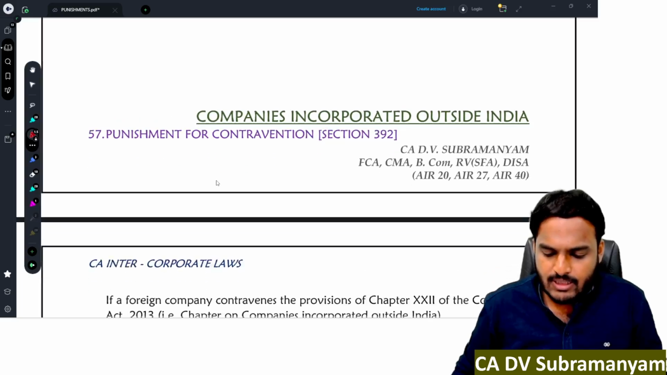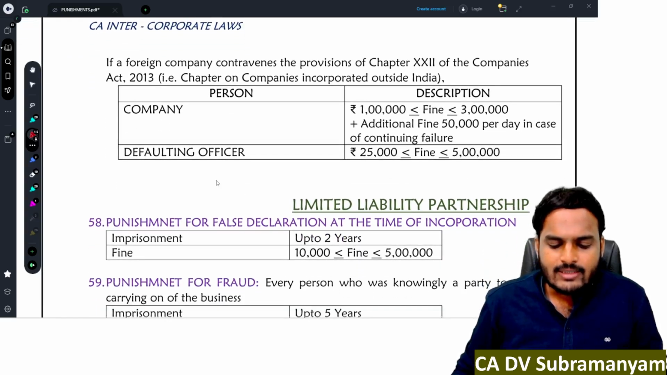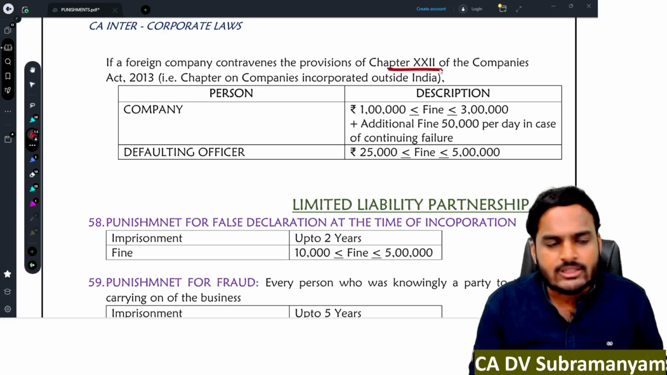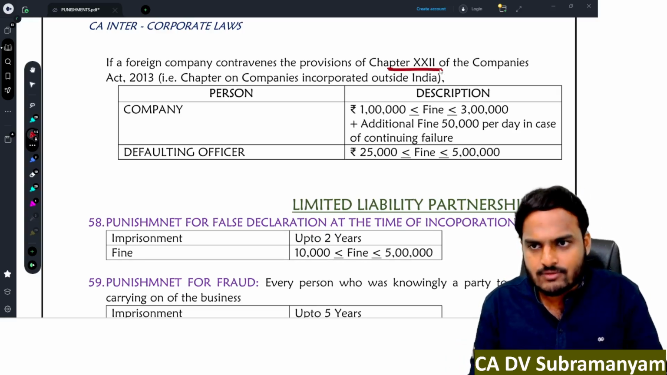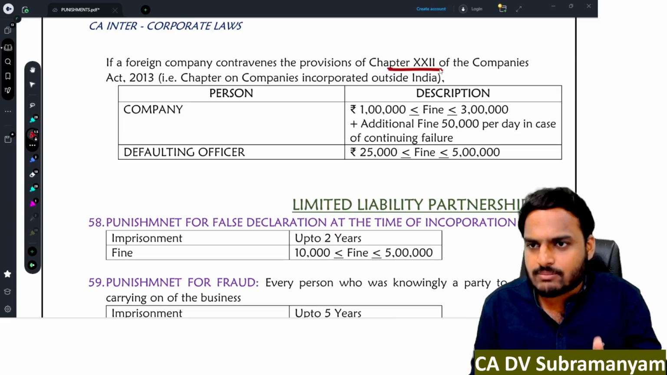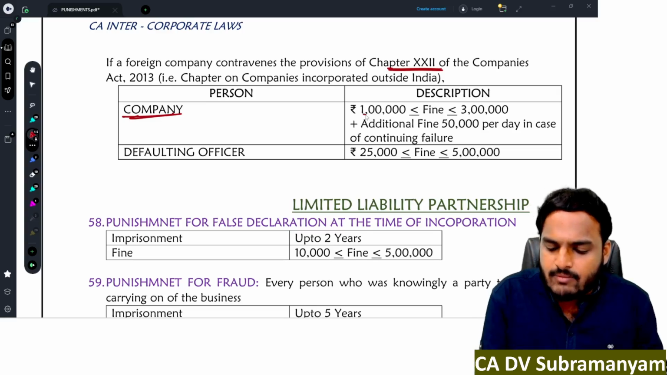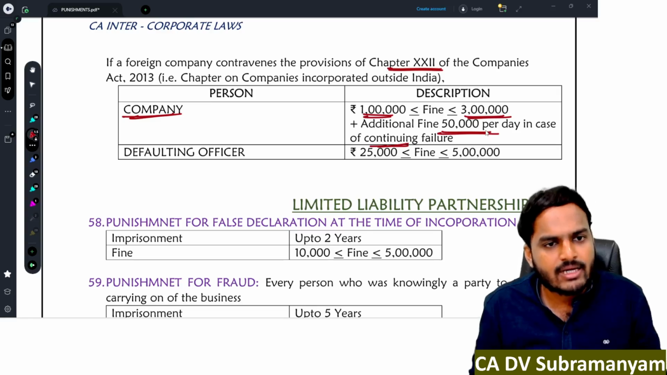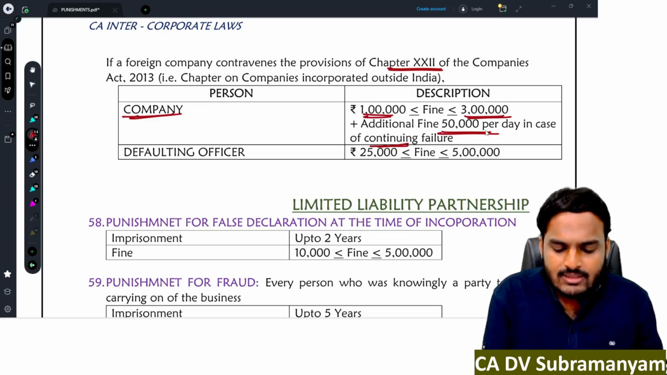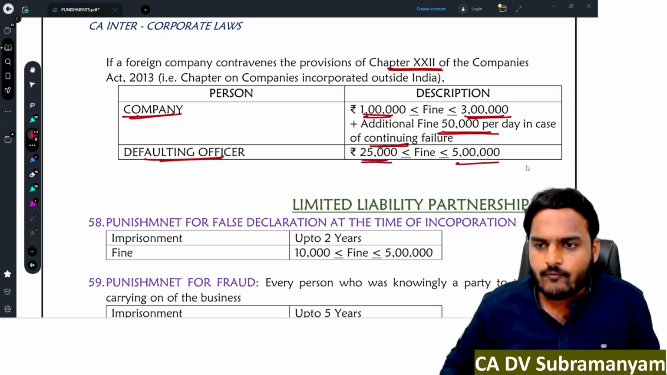Next one, companies incorporated outside India. If a foreign company contravenes the provisions of chapter 22, similar to registration of charges, there also we will find only one punishment. Contravention of provisions of chapter 22, the foreign company will be punished with a fine of minimum 1 lakh and maximum 3 lakhs. If it is a continuing failure, an additional fine of 50,000 per day is there. And then the defaulting officer will be punished with a minimum fine of 25,000 to a maximum fine of 5 lakh rupees.